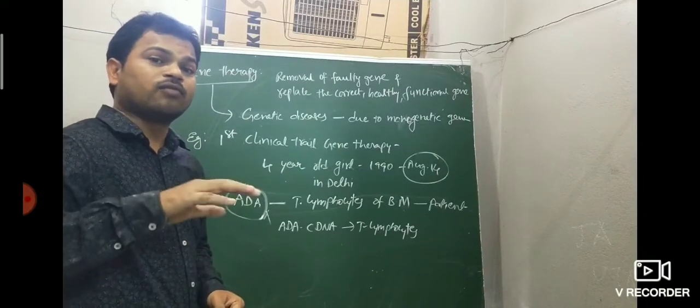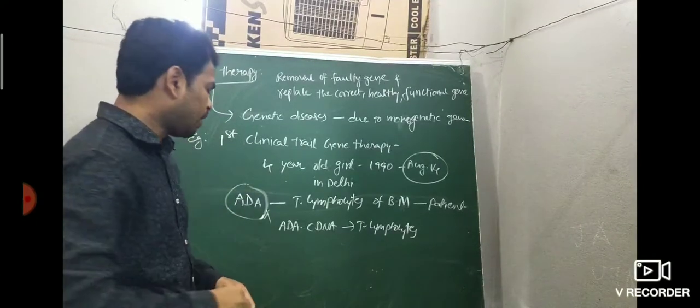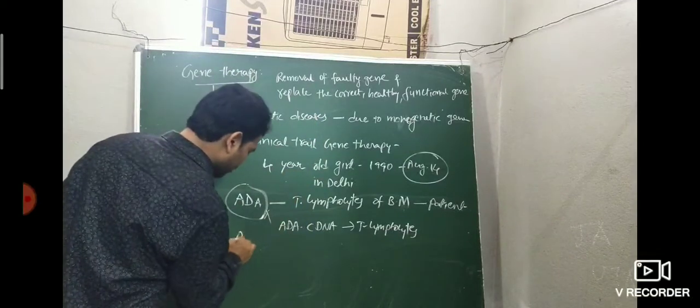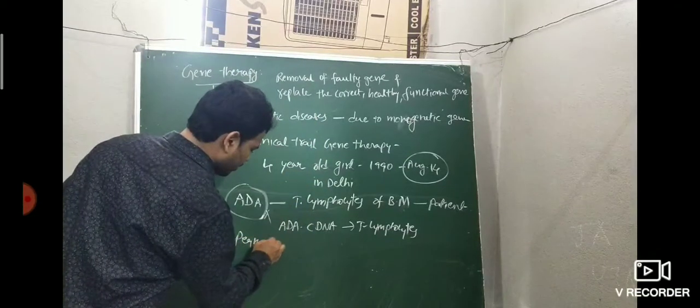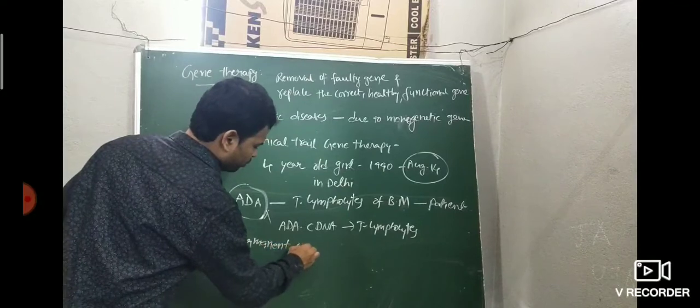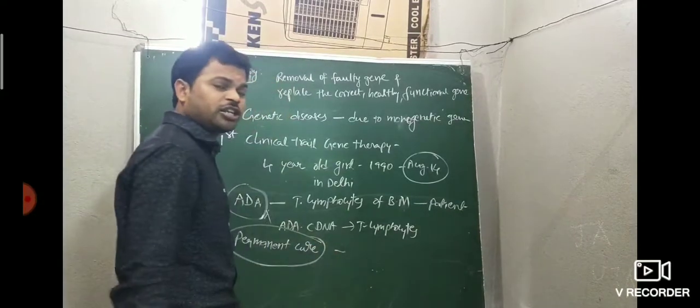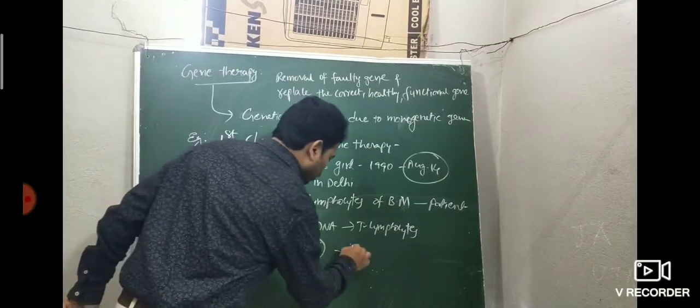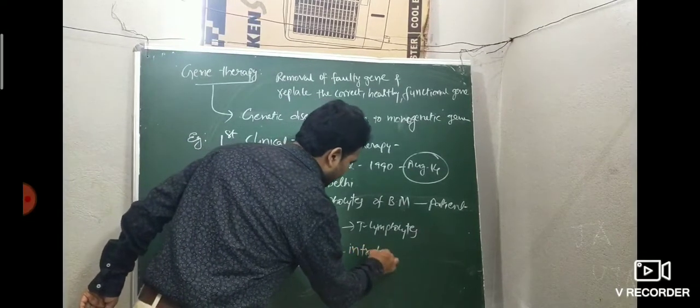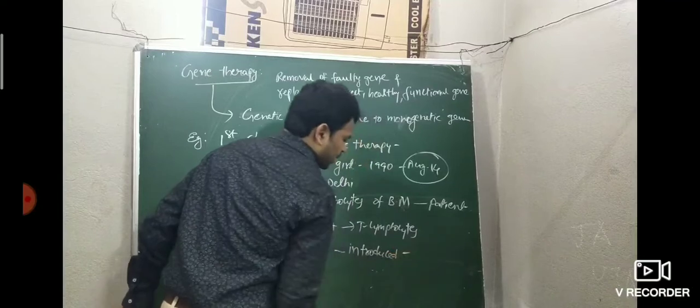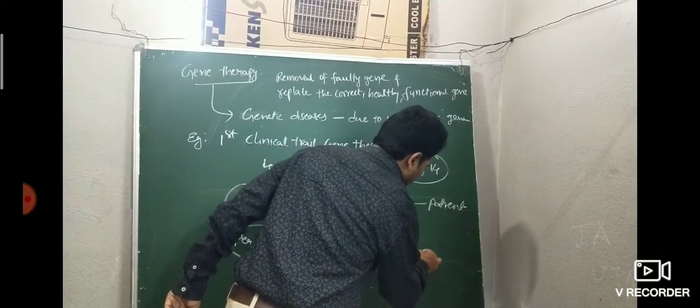So then what to do, sir, for a permanent cure? For a permanent cure, the genetically engineered ADA gene is introduced into the early embryonic stage.